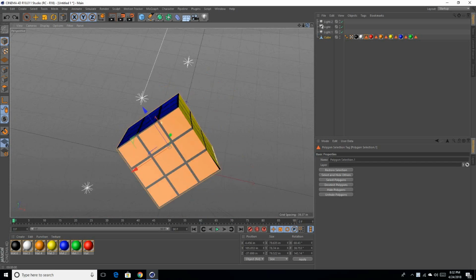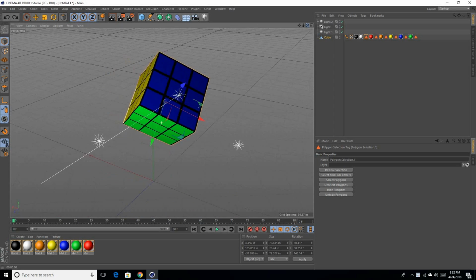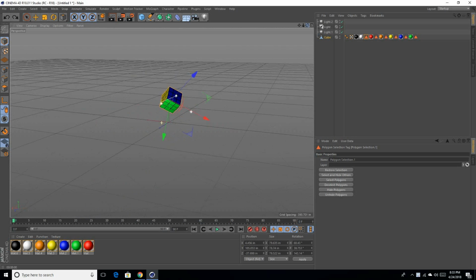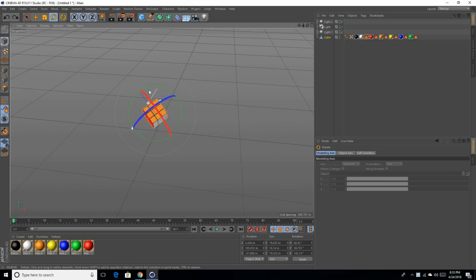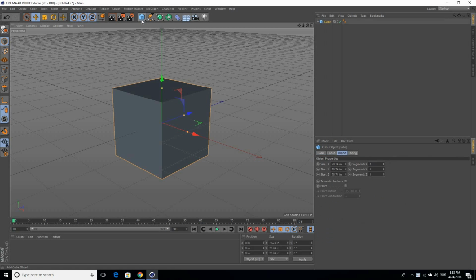Today we're going to be creating a Rubik's Cube. As you can see, this is a solved Rubik's Cube, so this is another simple tutorial that we're going to start for beginners. Let's go ahead and create a new page though. Alright, now that we're on a new page, let's go ahead and drop our cube into the work area.